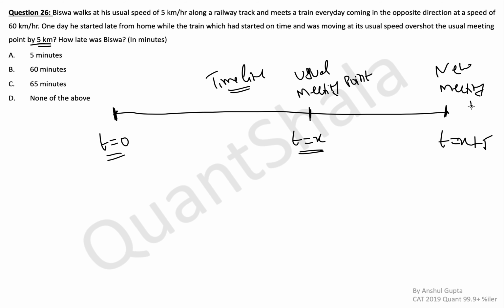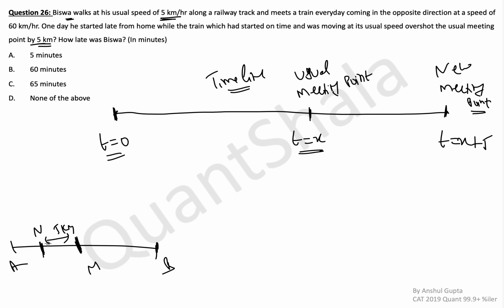Now we also said that Biswa is working for 60 minutes less. Why? Because Biswa is working 5 kilometers less. If you see this distance diagram, this is A, this is B, this was the usual meeting point M. Now they are meeting at N. Biswa is working 5 kilometers less.